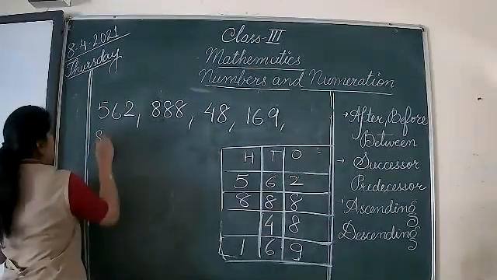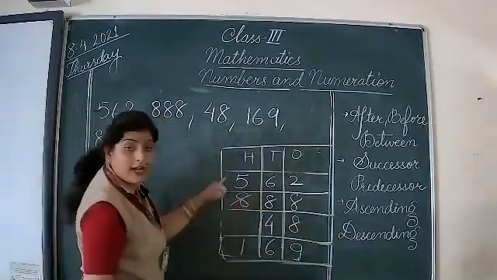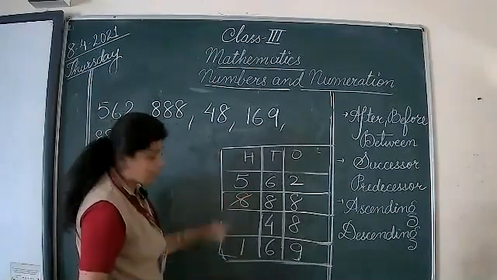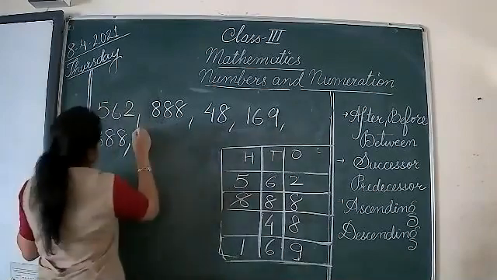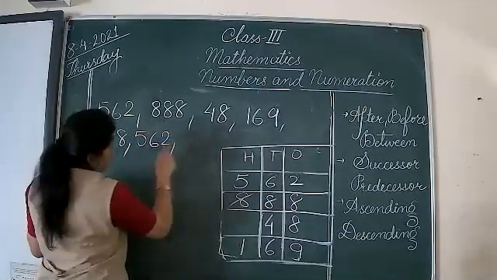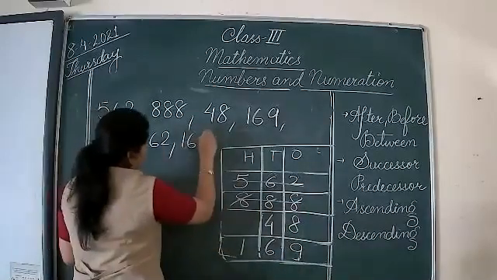So I'll be writing this first, 888. This is cancelled. Now these two are left. So which one is bigger in both the cases? In both the numbers, 5 is bigger. So I'll be going 562 over here. And then this number is left. So I'll be writing 169.